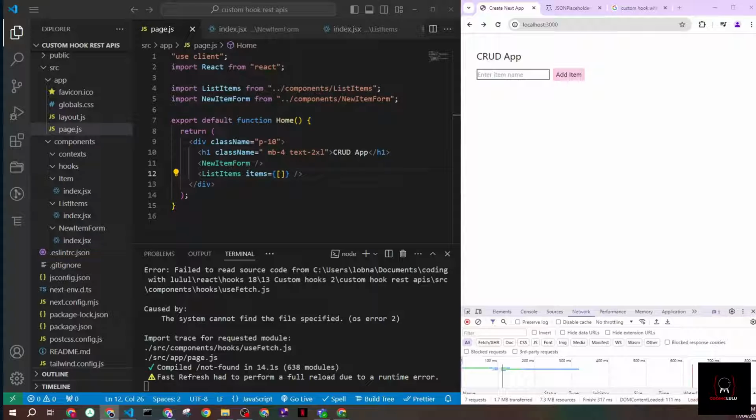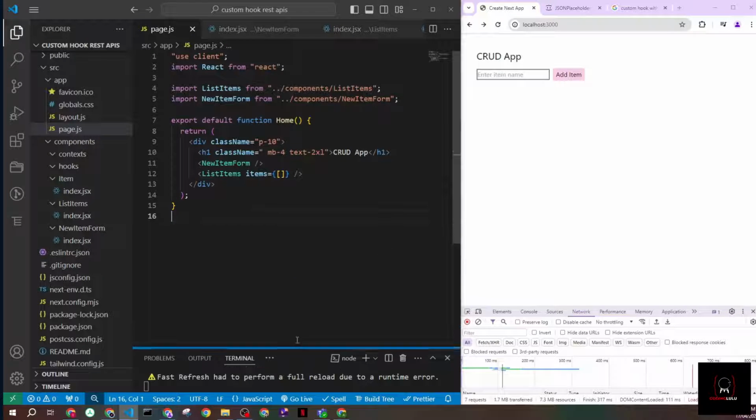So first, why custom hooks? Custom hooks in React allow us to extract component logic into reusable functions. Simple as that. So in today's hook, we will encapsulate all the network request logic, making our components cleaner and more maintainable. So let's look at our demo.